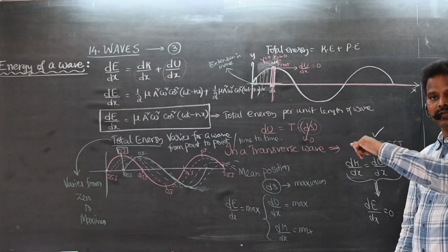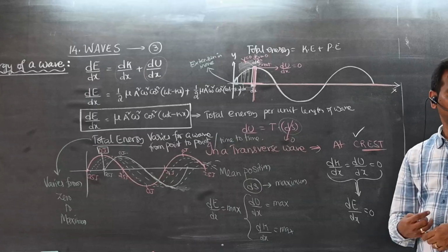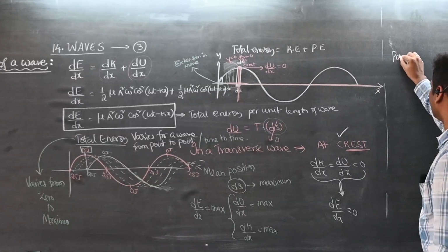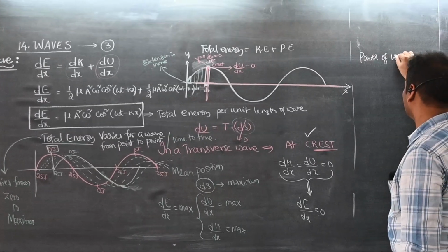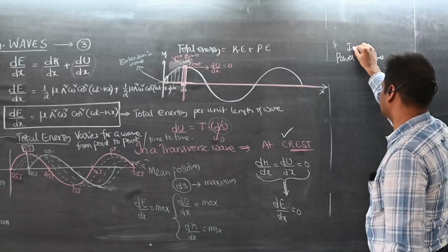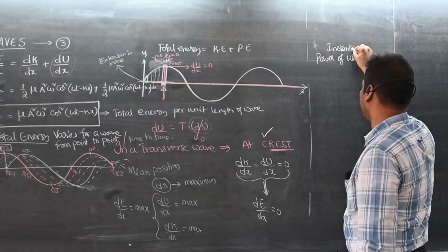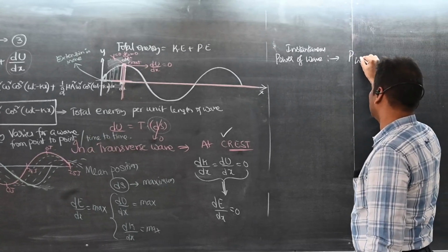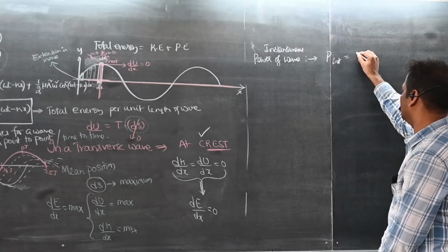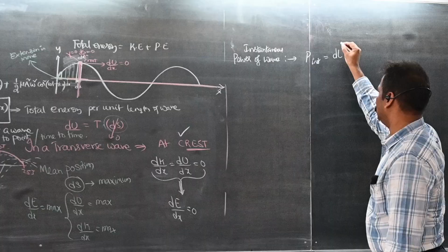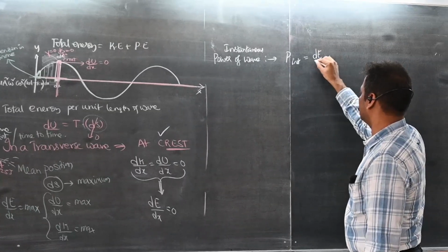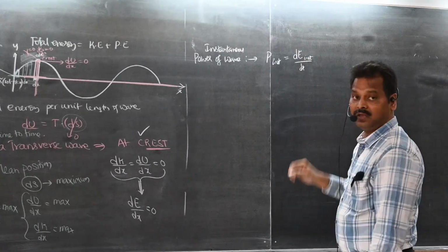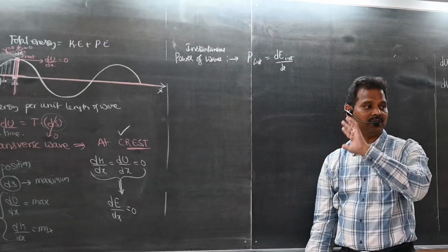Now, power of a wave. Once you get the energy, can you find the power? I will write this as instantaneous power. P instantaneous is dE instantaneous by dt.